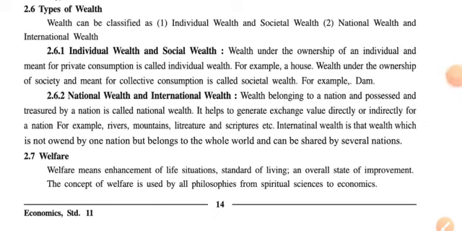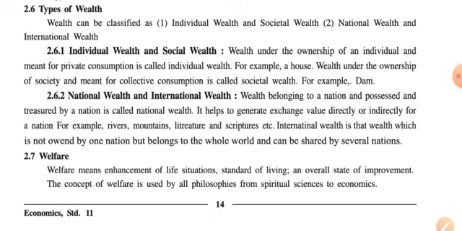Now let us check the other side: wealth under the ownership of society and meant for collective consumption is called social wealth. For example, a dam. This concept is totally contrary to individual wealth, because in individual wealth the ownership and consumption are under a single owner, or we can say it is the responsibility, ownership or possession of a single person.